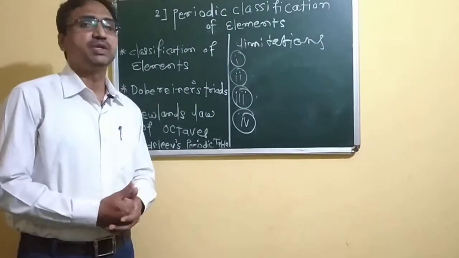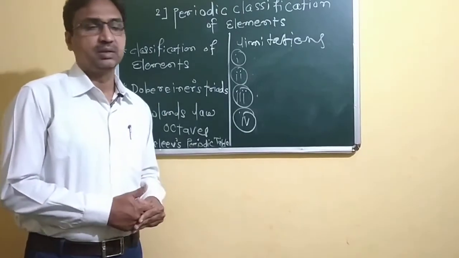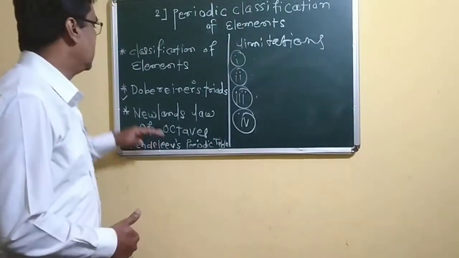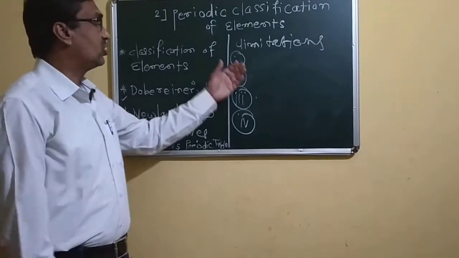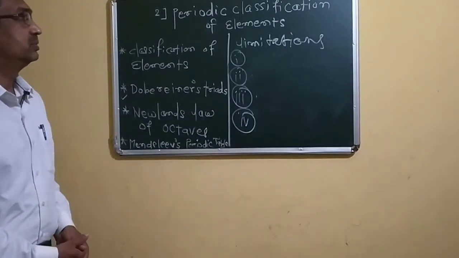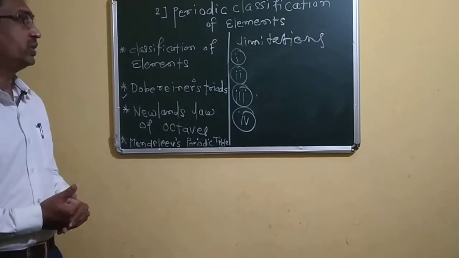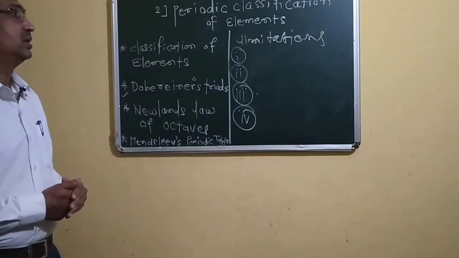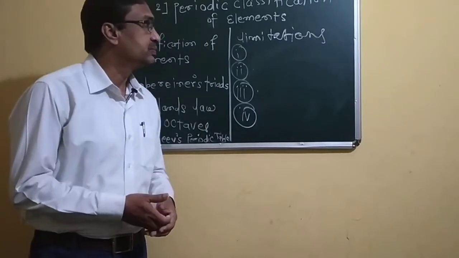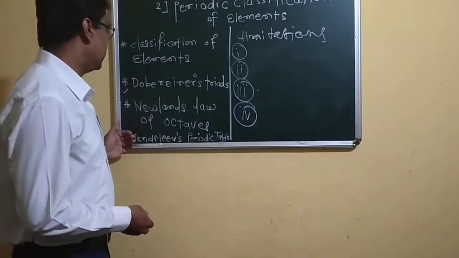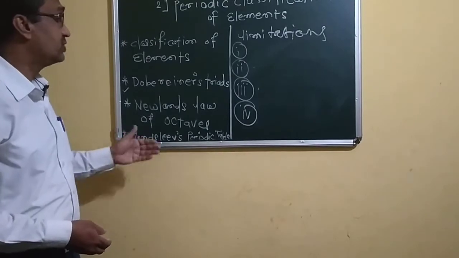There is no such provision in Newton's law of octaves. In this way, there are a lot of limitations in Newton's law of octaves, and these limitations can be overcome by studying the next one, that is Mendeleev's periodic table.